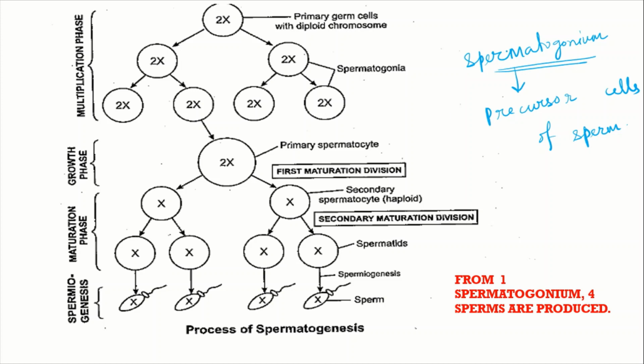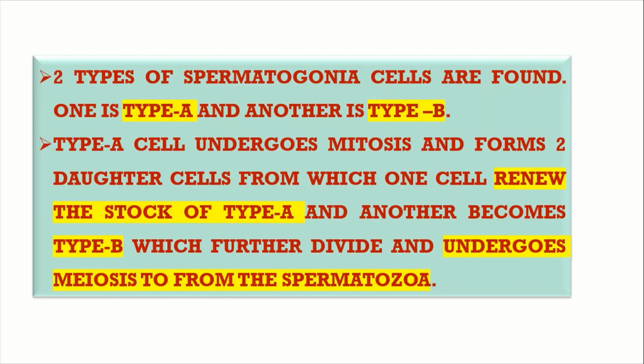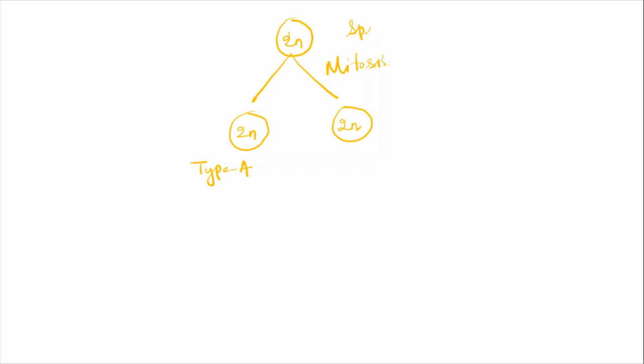These spermatogonia are of two types. Fine. One is type A and another is type B. If we talk about the types of spermatogonium, when a spermatogonium cell divides, it has a diploid set of chromosomes, and when it divides through mitosis, there will be two identical daughter cells having the same number of chromosomes, and these are now called type A spermatogonium. Fine.